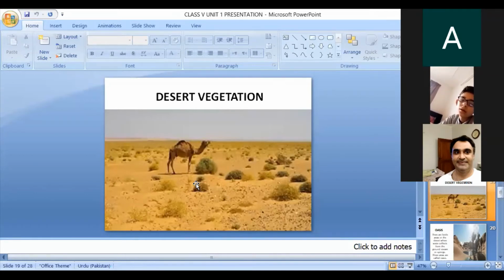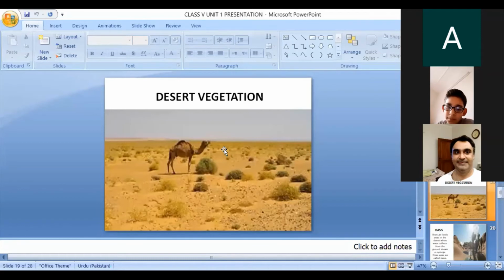And of course, you can see the camel. The camel is known as the ship of the desert. Camels are used as transport to carry people and goods, as they can travel for many miles in soft sand without water. The camels store water in their humps. You can see the hump on the back of the camel. This is the hump, and the camel can store water in the hump. This is why they are able to stay without water for many days.